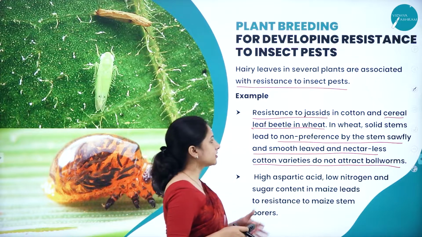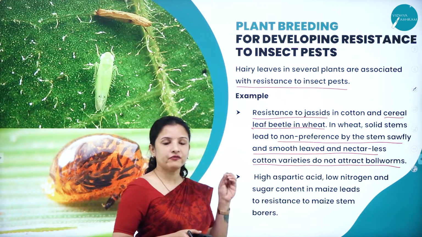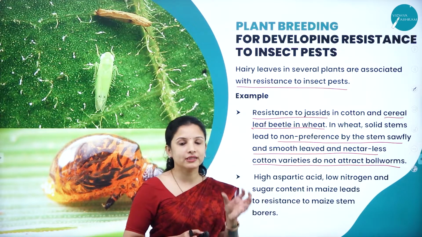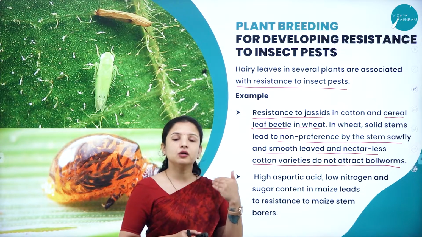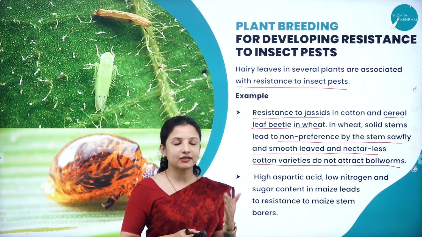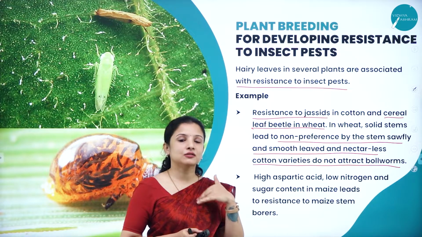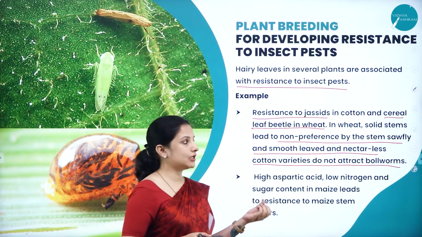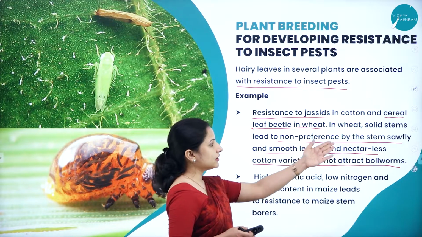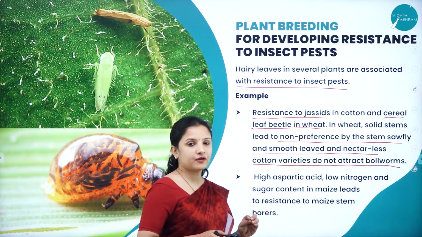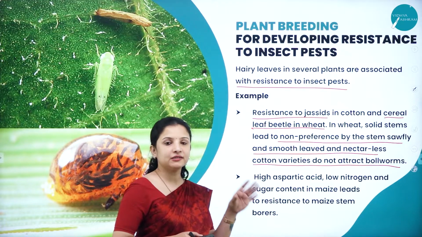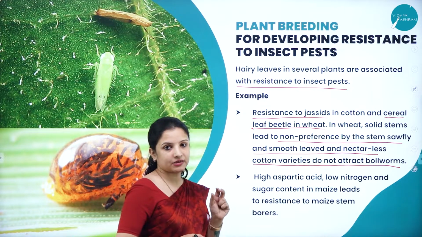Wheat has quite a solid stem, which is not a good preference for the insect. So this solid stem also makes the insects not come and feed on that particular plant, especially the sawfly. The sawfly will not attack wheat plants because of the solid stems that they have.